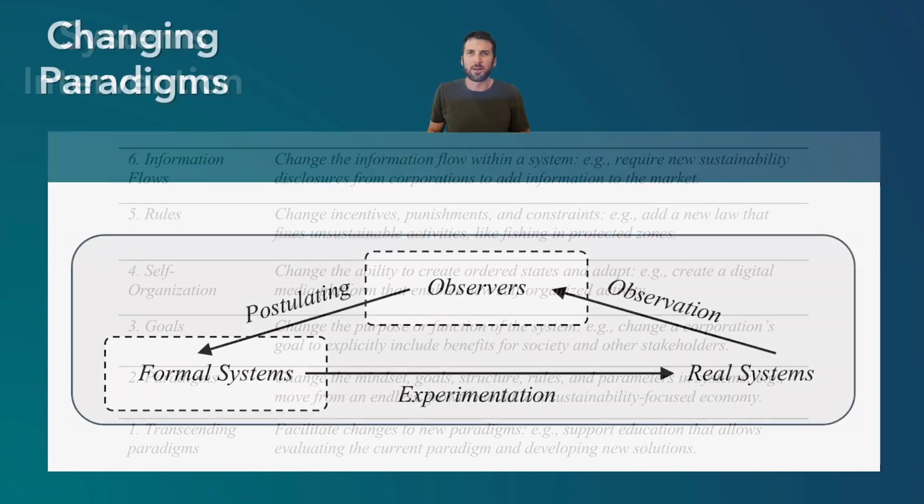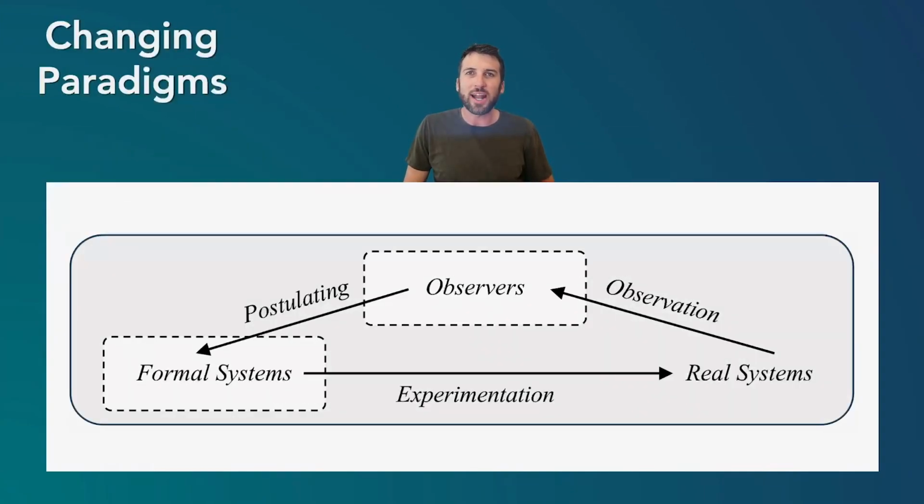Now, one of the most widespread aspects of a paradigm is the scientific paradigm. And this book has been a lot about science, so I really wanted to touch on how scientific paradigms change over time. And this was also written about in the book The Structure of Scientific Revolutions by Thomas Kuhn, identifying how scientific paradigms change.